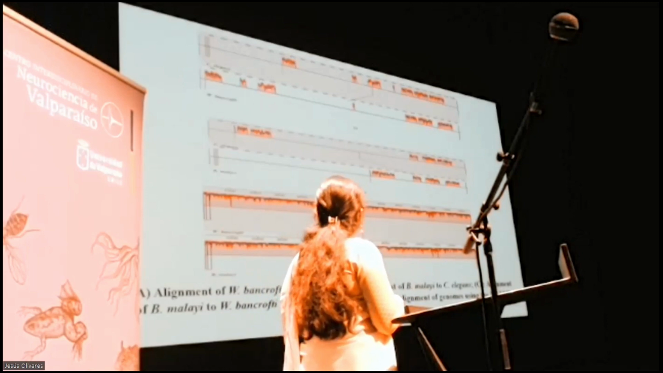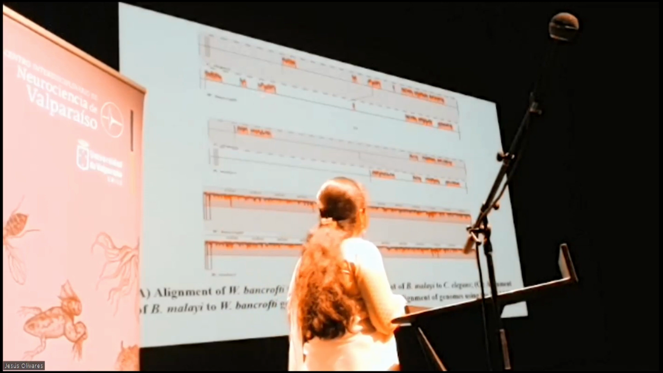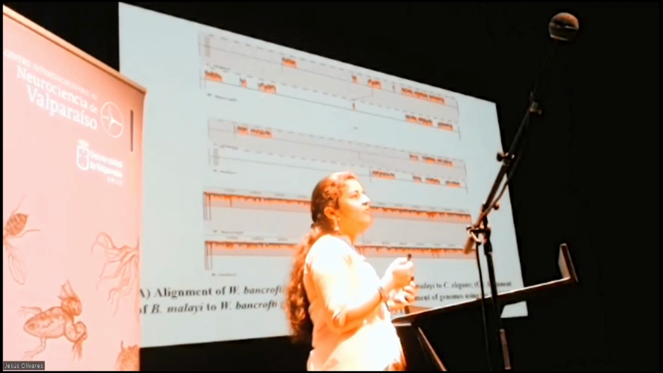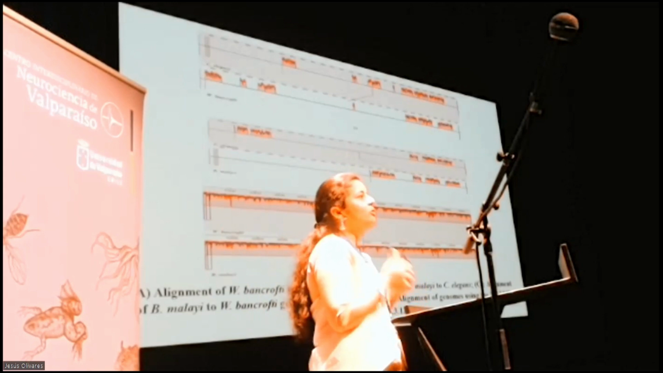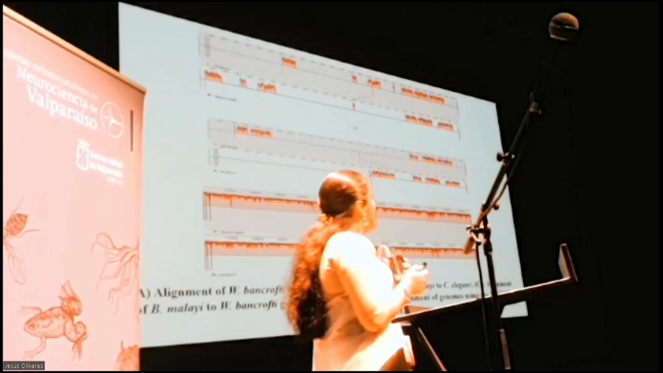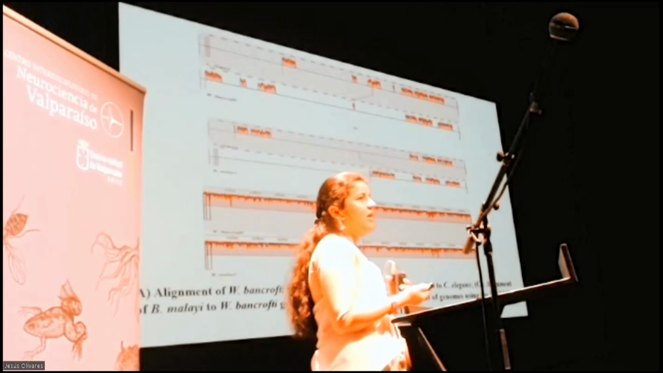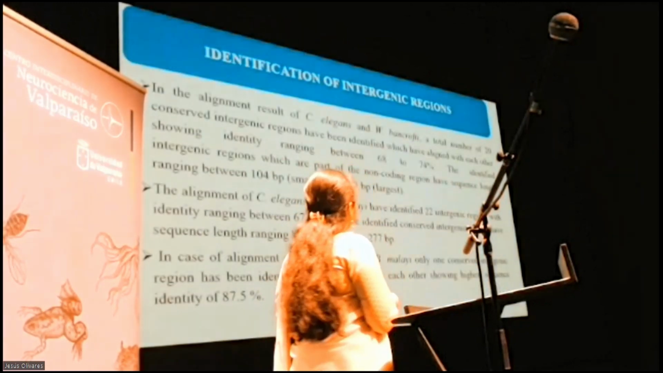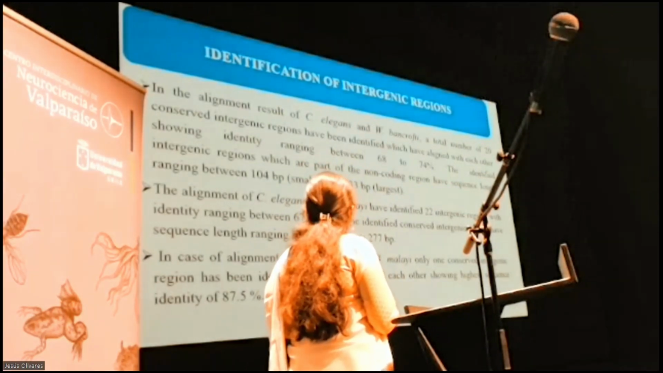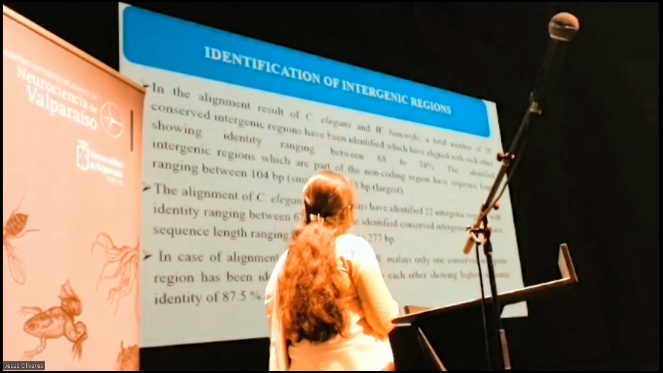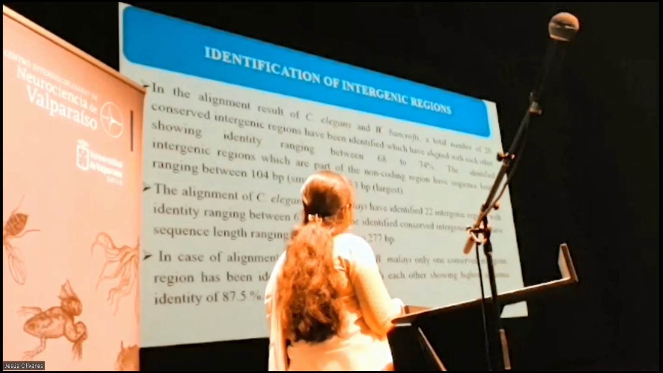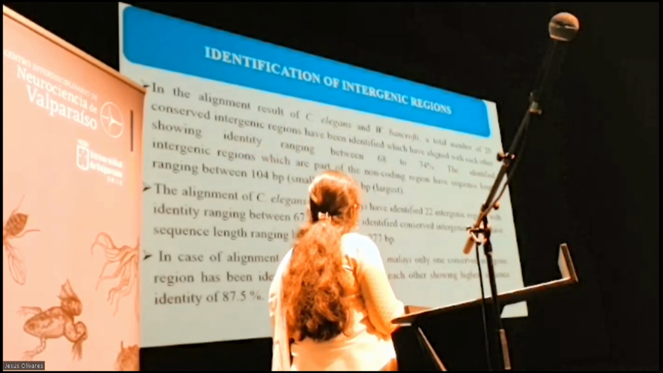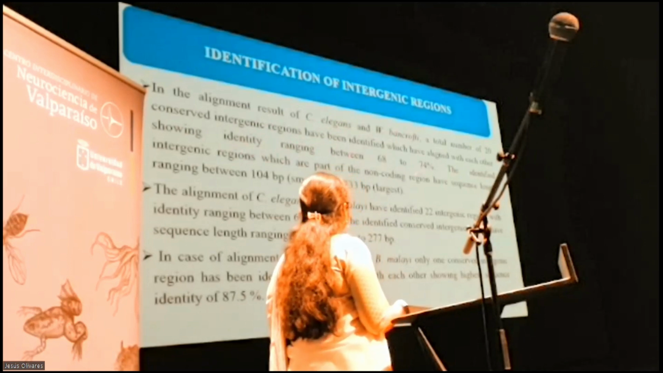The identified conserved regions were further subjected to finding the ORFs in them, so that we can find out whether these regions are coding or non-coding parts of the genome. So some ORFs had functions while others didn't. Now, for the identification of intergenic regions, a total of 20 conserved intergenic regions have been identified, which are common in C. elegans as well as in Wuchereria bancrofti, and they showed sequence identity ranging from 68 to 74%.